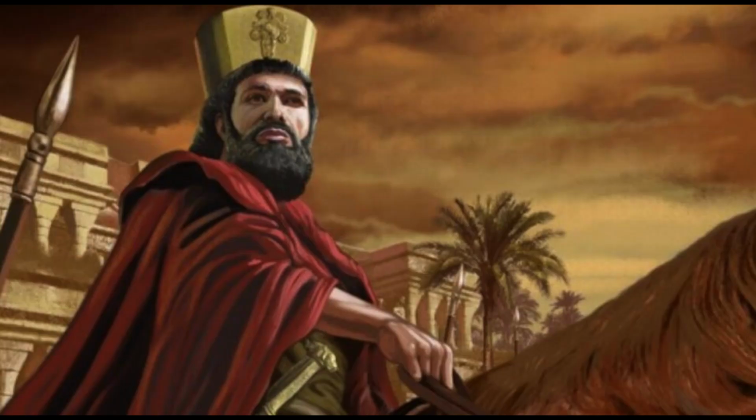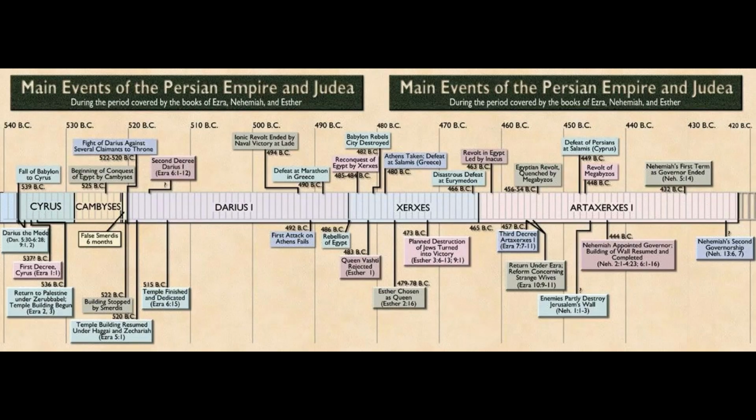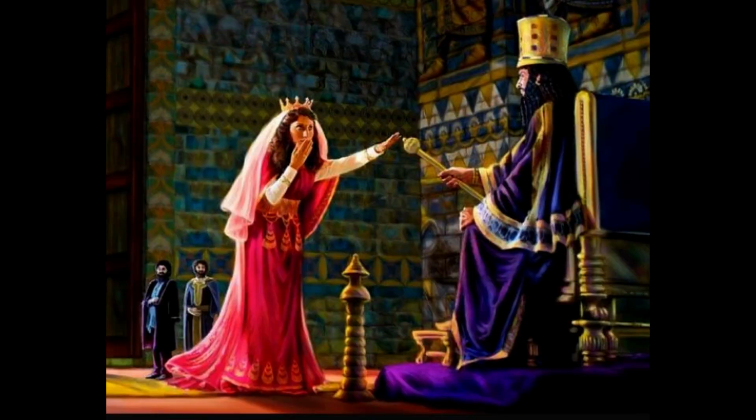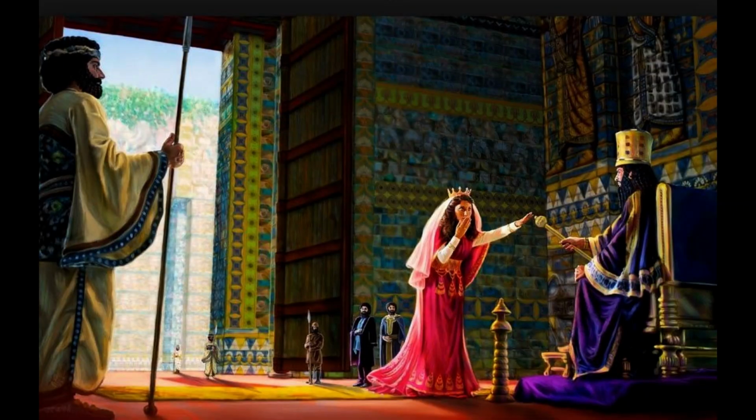Seleucid and Parthian periods. Seleucid rule and Jewish revolt, 3rd to 2nd centuries BCE. During the Hellenistic period, which followed the Achaemenid Empire's decline, there were interactions between Jews and the Seleucid Empire, which controlled parts of the former Persian territories. The Maccabean revolt, led by the Jewish Maccabees, resulted in the establishment of the Hasmonean Jewish state. Parthian rule, 2nd century BCE, 3rd century CE. The Parthians, who succeeded the Seleucids in controlling parts of the Iranian plateau, maintained contacts with Jewish communities.